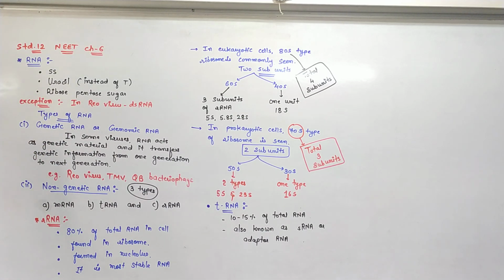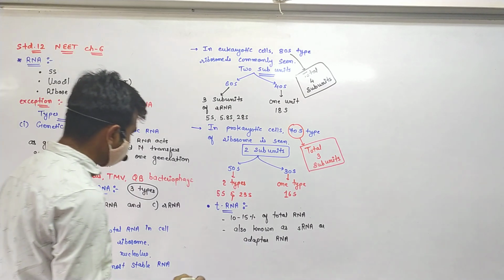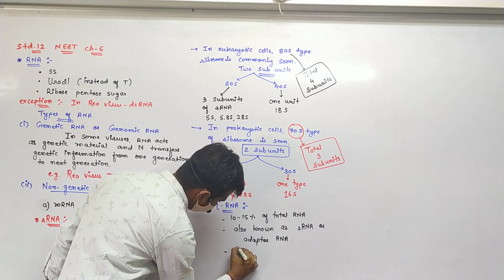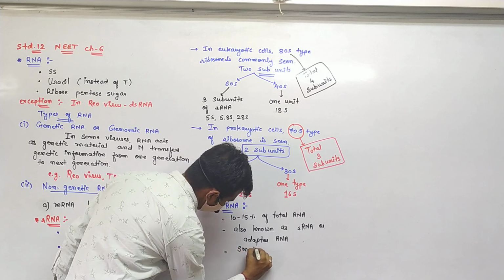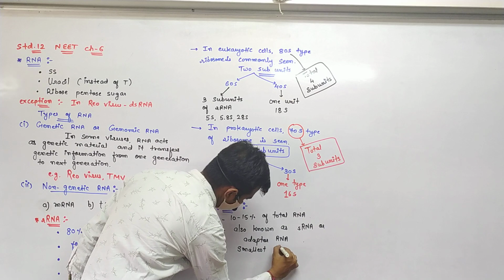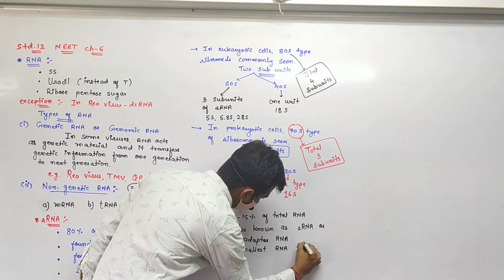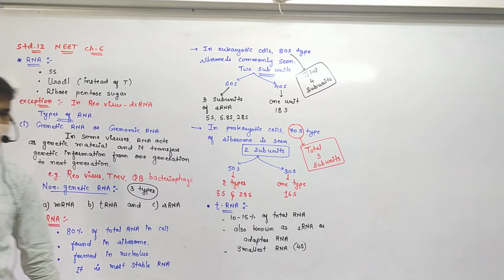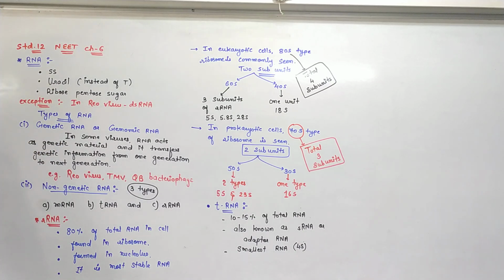What is the full form of sRNA? Soluble RNA. This tRNA is dissolved in the cytoplasm, so it is known as soluble RNA or adapter RNA, and it is the smallest RNA, of 4S type.